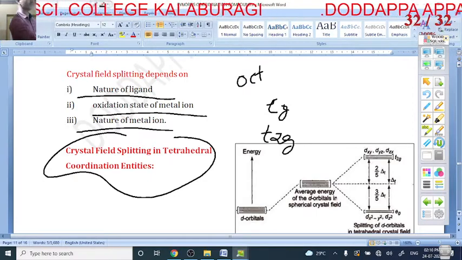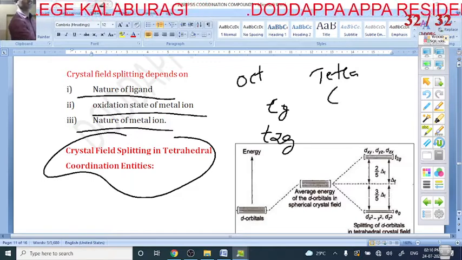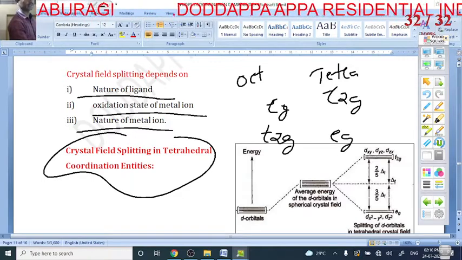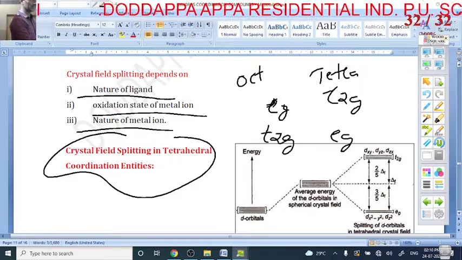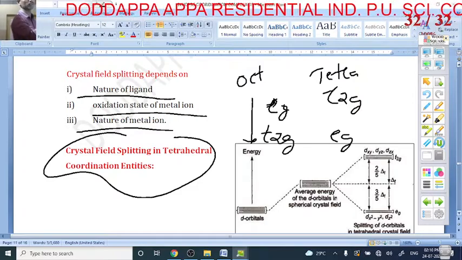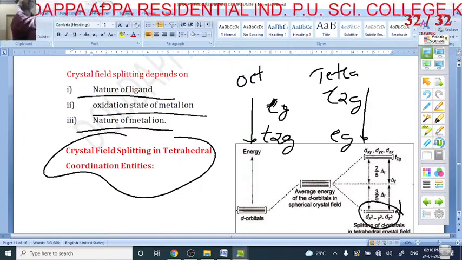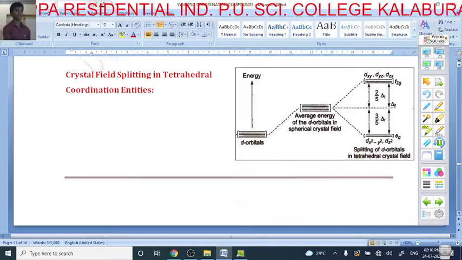But in the case of tetrahedral, the first is T2g and the next is Eg. So in octahedral the first is Eg and then T2g, while here the first is T2g and next is Eg. It is the reverse of octahedral.